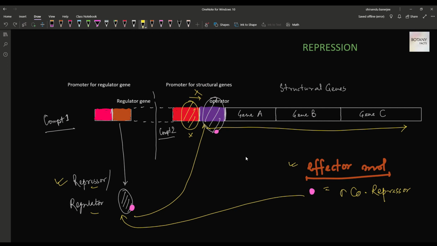Now we need to notice one thing: in case of repression, the repressor alone doesn't bind at the operator region. The repressor first binds with the co-repressor and then it binds to the operator region. The free repressor is unable to bind at the operator region.